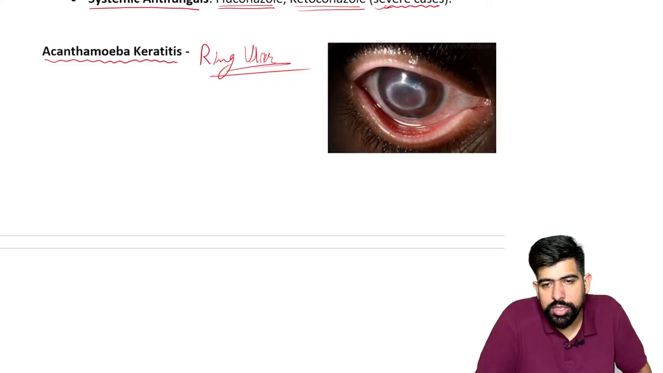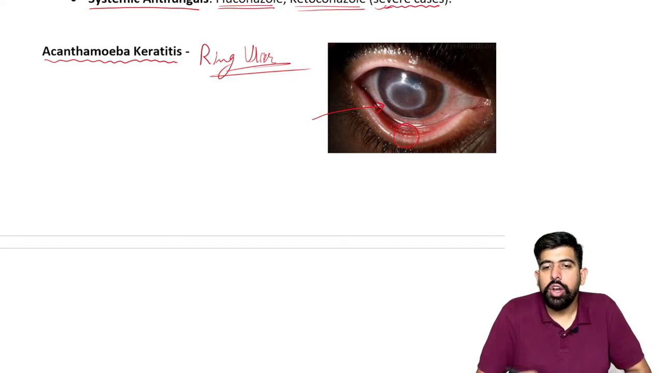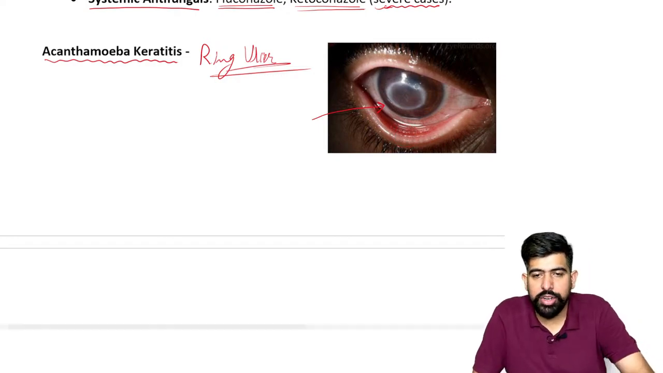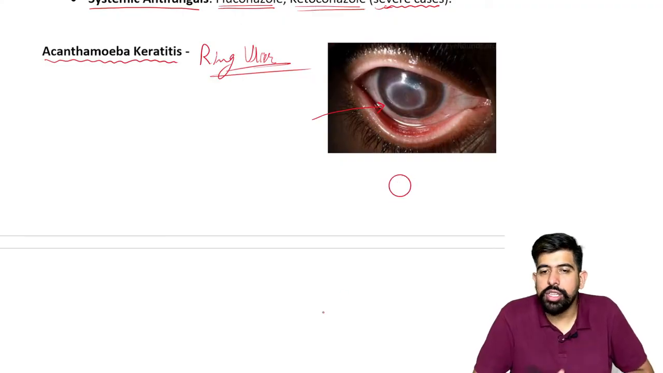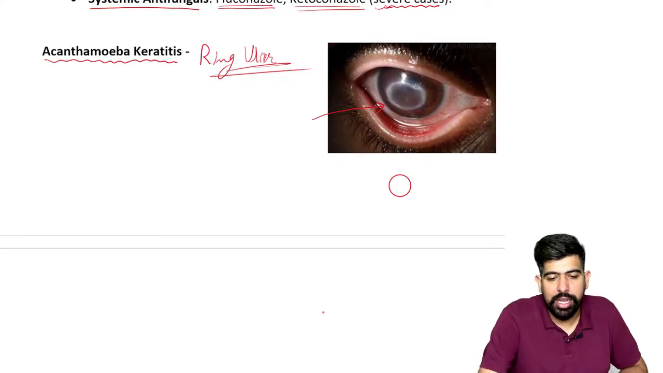Now, why the name ring ulcer? You can see over here, the ulcer is in a ring shape, or we can say a round shape. Yes, it is making a round shape, so this is known as your ring ulcer.